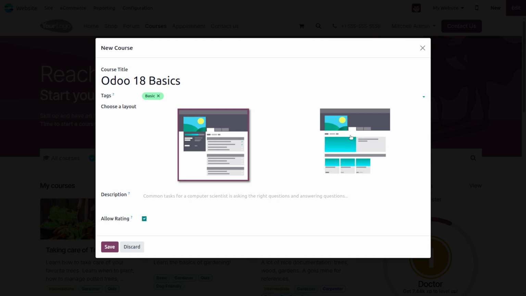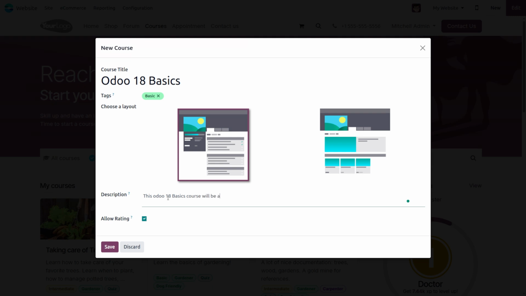When we choose this documentation layout, it will look like this, and when we choose the training layout, it will look like this. We can choose the training layout. Then we have the option to add the description for the course. Like we can add, this Odoo 18 Basics